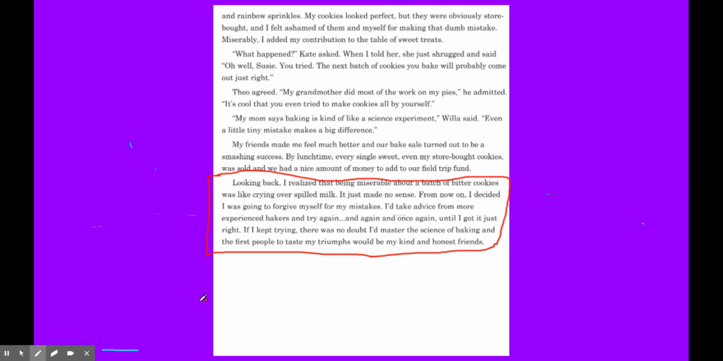Looking back, I realized that being miserable about a batch of bitter cookies was like crying over spilled milk. It just made no sense. From now on, I decided I was going to forgive myself for my mistakes. I'd take advice from more experienced bakers and try again and again and once again until I got it just right. If I kept trying, there was no doubt I'd master the science of baking, and the first people to taste my triumphs would be my kind and honest friends.